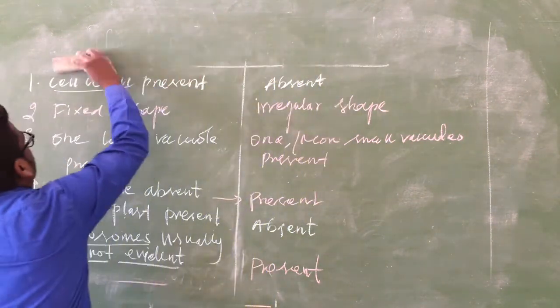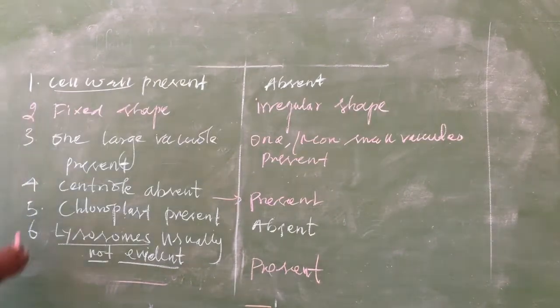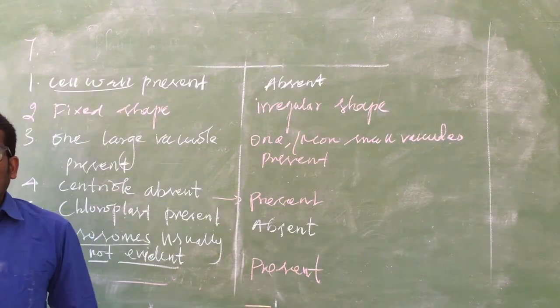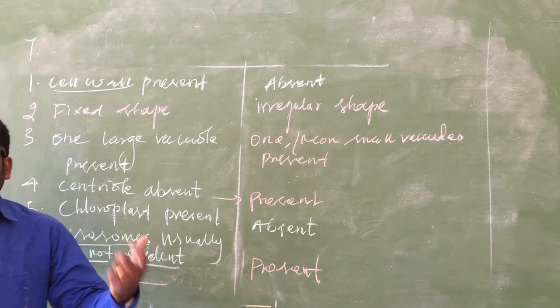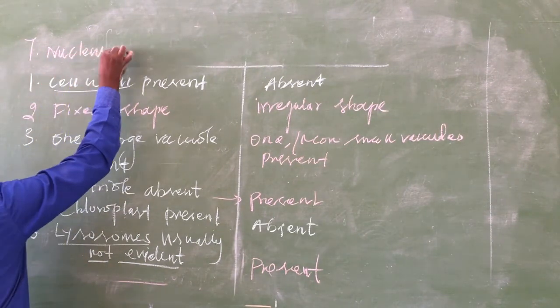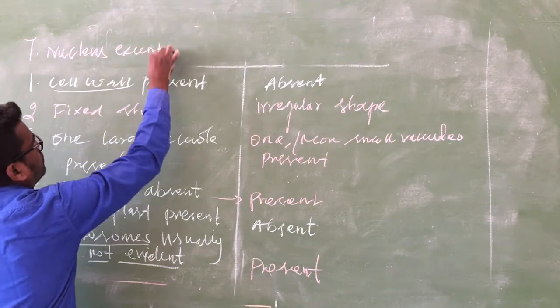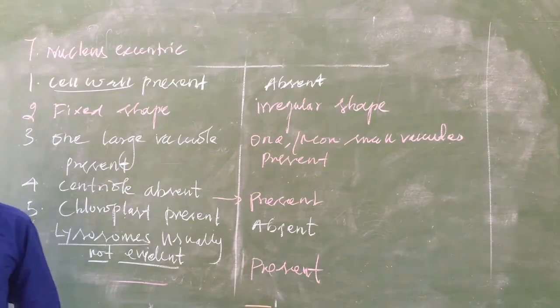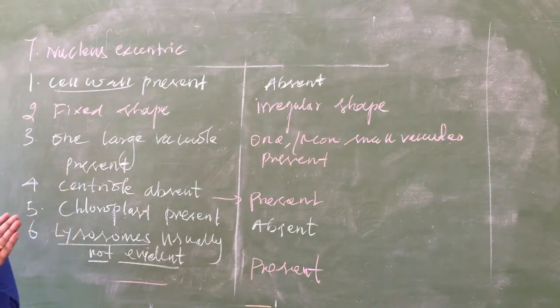Next point, point number 7: the nucleus is eccentric.